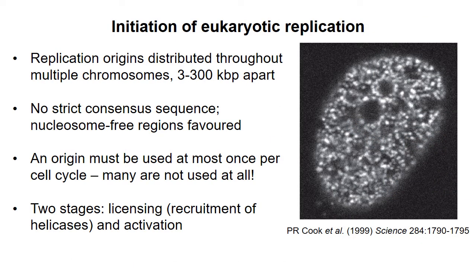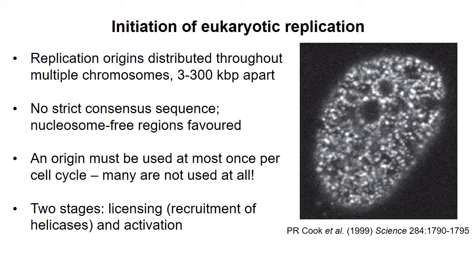Generally speaking, eukaryotes have much larger genomes than bacteria, spread over multiple chromosomes. So to complete the task of DNA replication in a reasonable length of time, we need multiple replication origins. The bright areas in this figure represent newly synthesized DNA. From 30,000 to 50,000 origins fire in a typical cell cycle in humans.